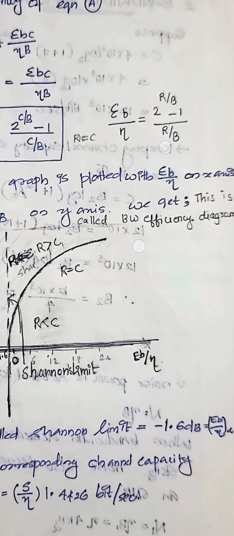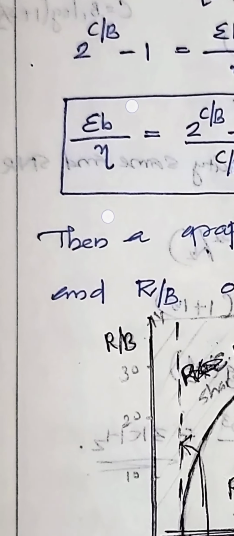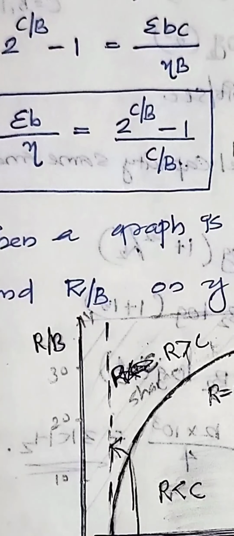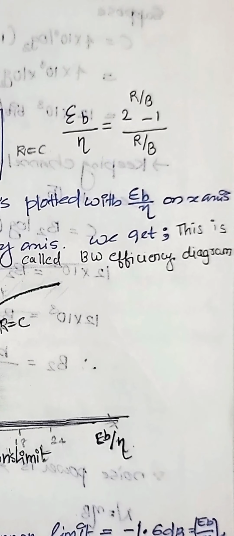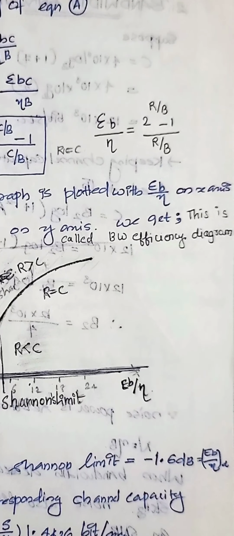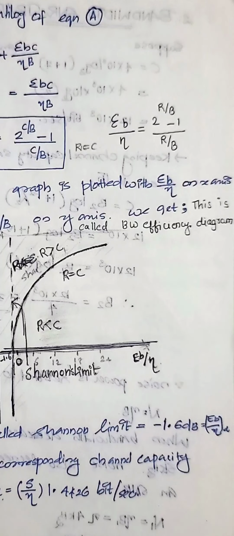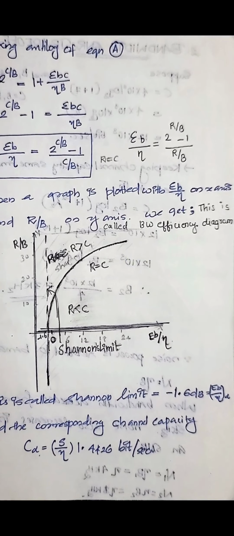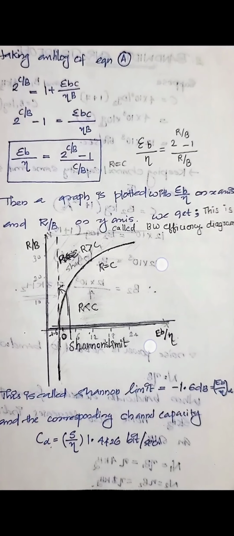Then a graph is plotted with Eb by eta on the x-axis and R by B on the y-axis, and we get this graph. This graph is called the bandwidth efficiency diagram, where R by B or C by B is the bandwidth efficiency.